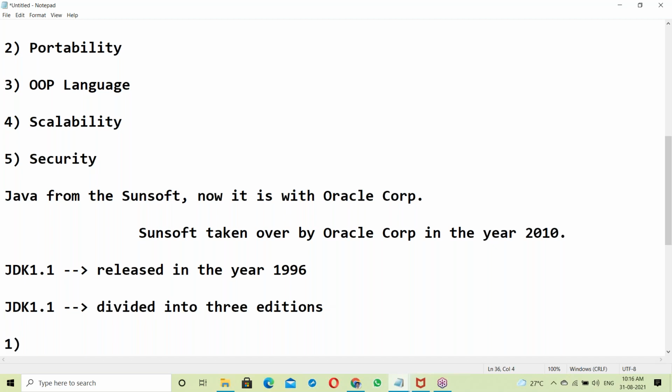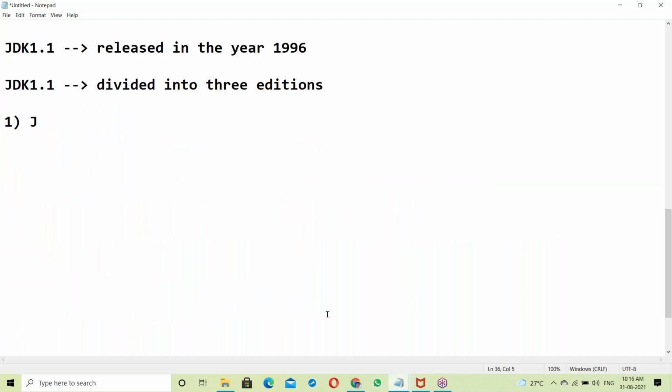First one is Java SE, called J2SE. SE stands for Java Standard Edition.